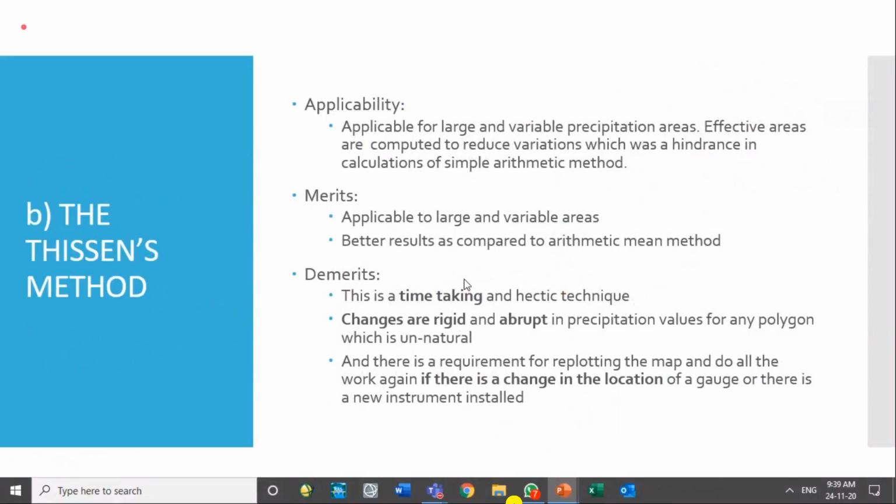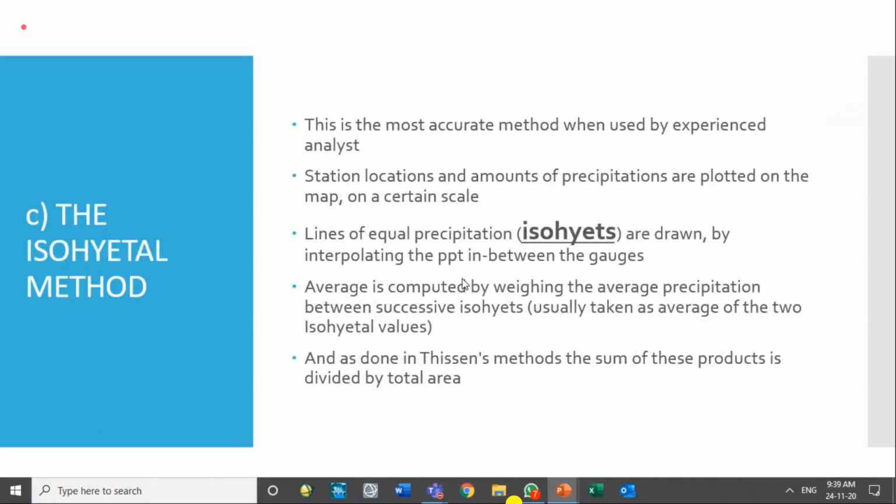So it is a standard method of averaging the precipitation data or temperature data or other data which we have as point data, when we want to find the average of the whole area. Got it? If you have only one station, you don't have to go for this laborious job. That one station is representing the rainfall of that area.